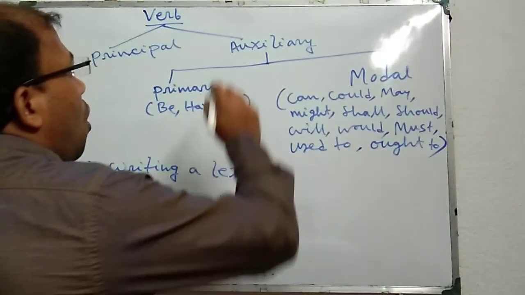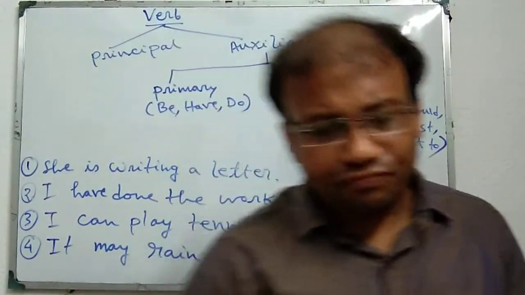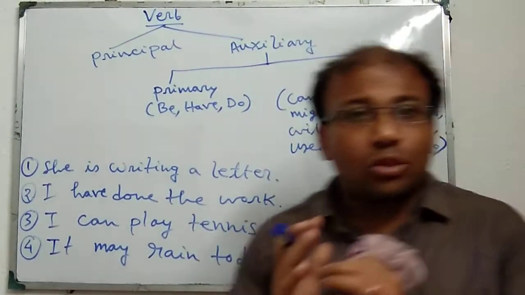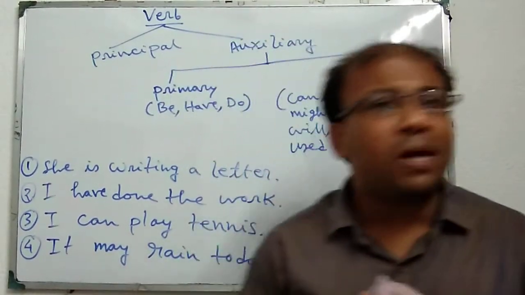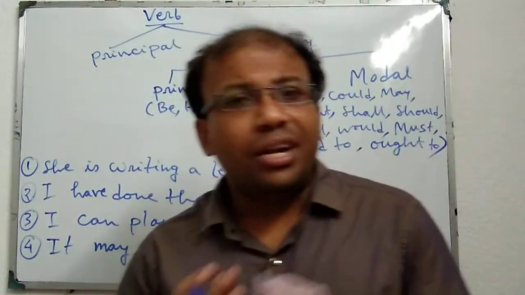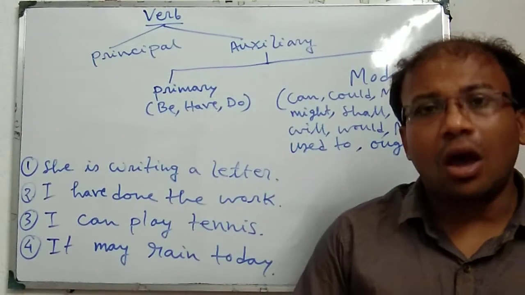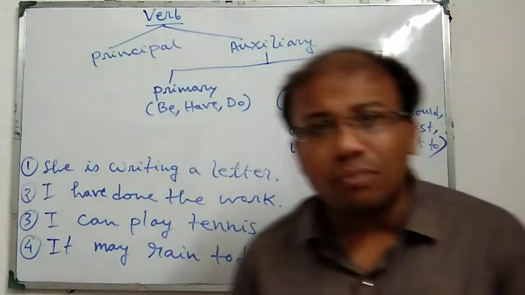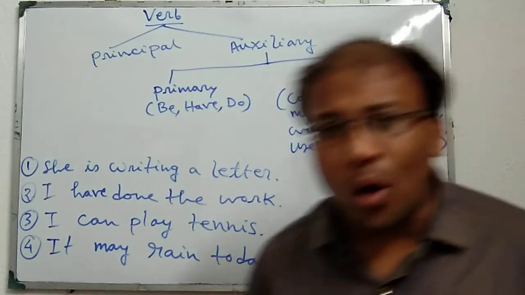And now auxiliary verbs or helping verbs. What is auxiliary verb? Auxiliary verbs or helping verbs are those verbs which help the principal verb to form tense, voice or mood.